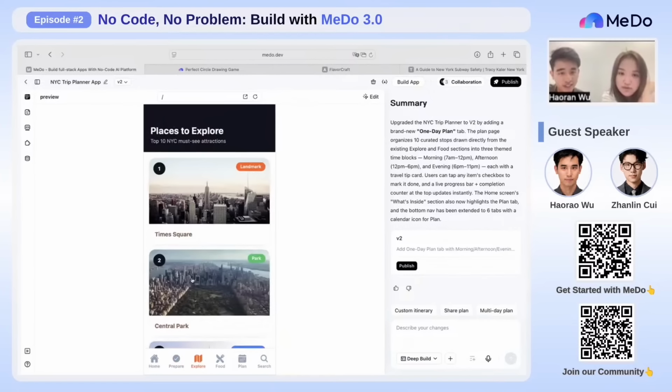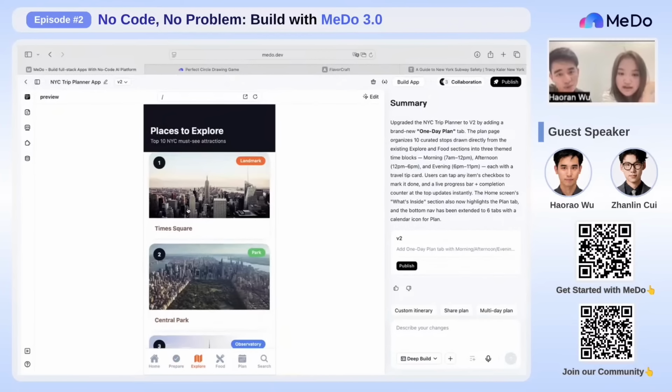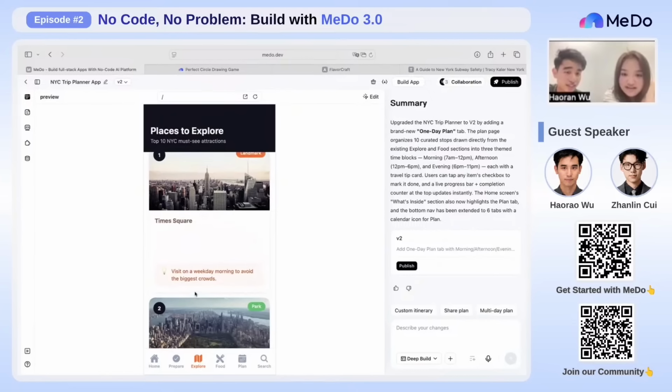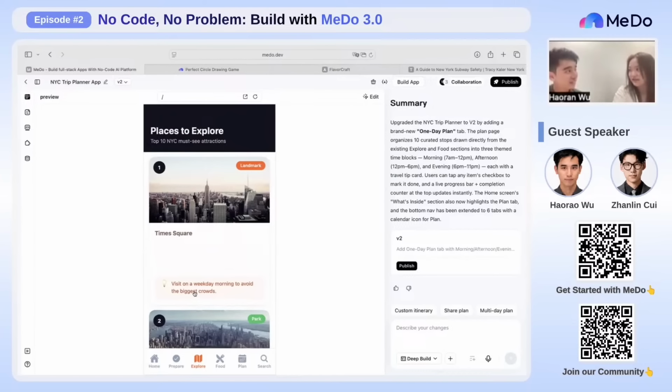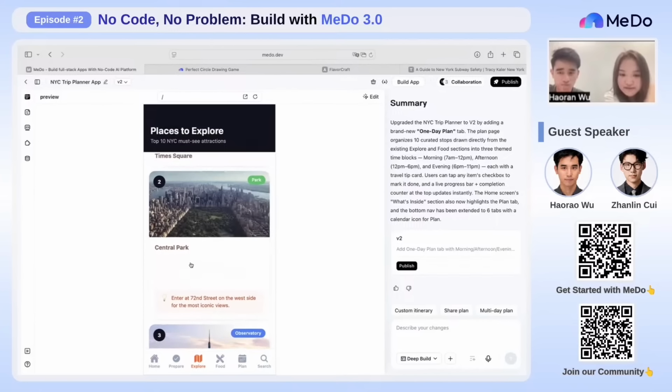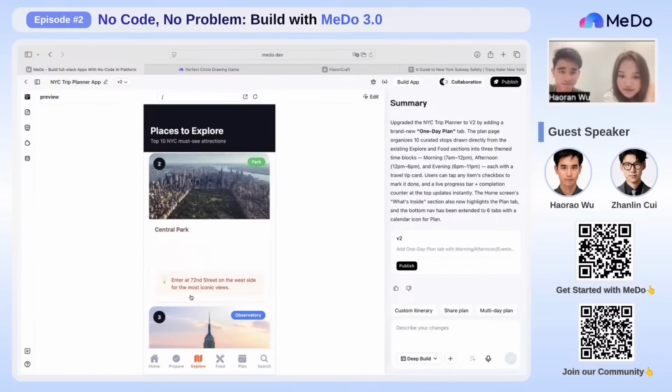True. Okay, explore. Wow, Times Square. If I click on it? I think you can try. Oh, it also has a weekday morning tip too. Yeah, I think this reminder is quite helpful and it actually differentiates from those other trip planning plans. They won't tell you about those local tips. I see. Yeah, those are going to be useful for me, I think. Times Square, it's some personalized stuff.